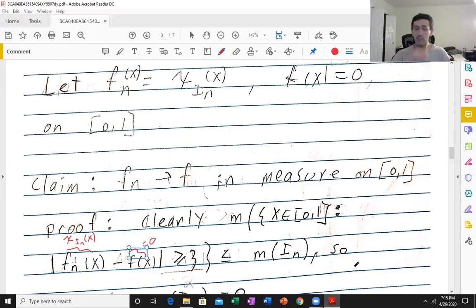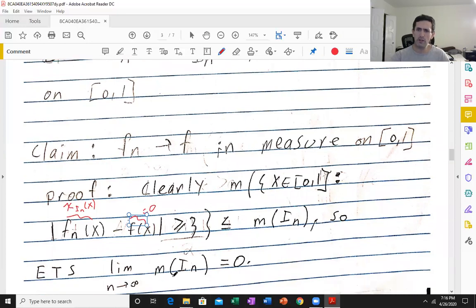So in that case, the measure is certainly less than or equal to the measure of I_n, which is not negative. If nu is positive but less than or equal to 1, then the set where the characteristic function is bigger or equal to nu is just I_n, particularly because each one of these is a subset of 0 to 1. So the measure of this set is the measure of I_n. Okay? Either way, it's less than or equal to the measure of I_n.